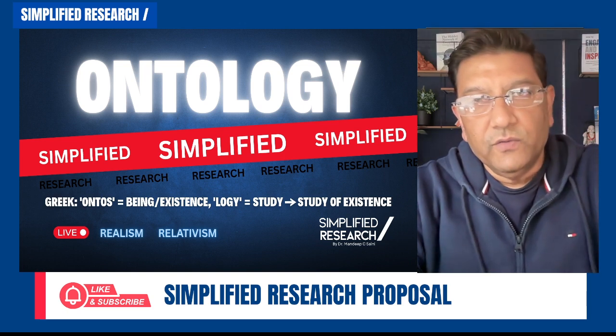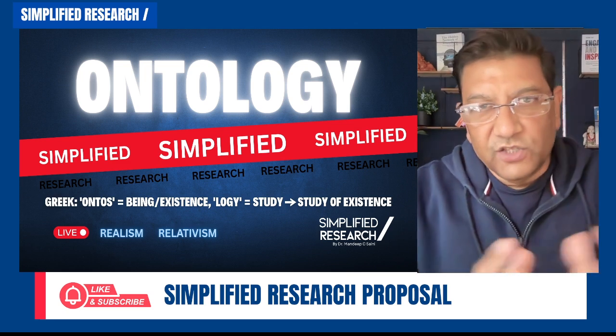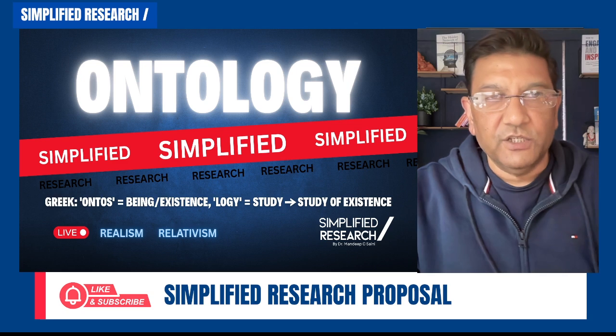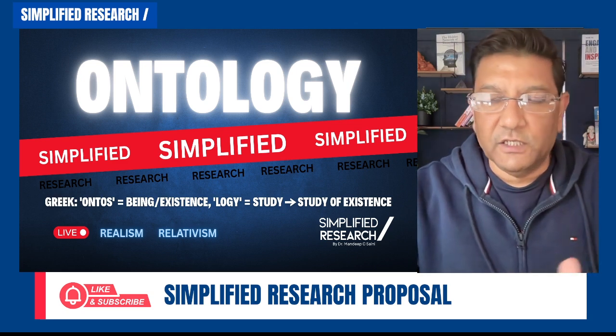In the last video, we talked about research philosophy. And research philosophy has three branches. One is ontology, second one epistemology, and third one is axiology.